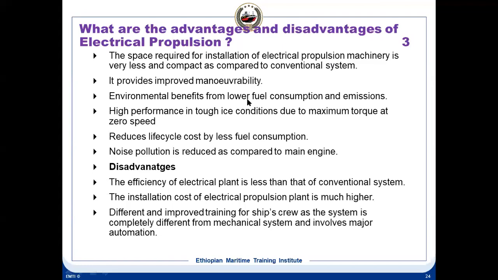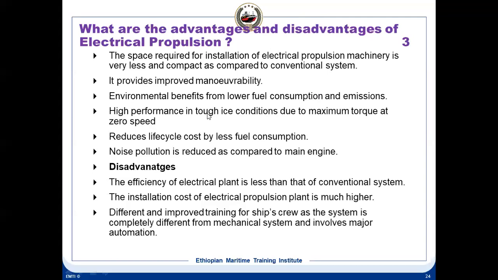Then environmental benefits, because of low fuel consumption and emissions. Another advantage is high performance in tough ice conditions due to the maximum torque at zero speed. You see, you can get maximum torque, you get a very high torque. So this type of propulsion system is used for icebreakers. Most of the icebreakers are using electrical propulsion.